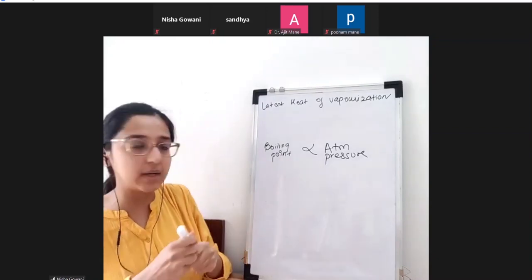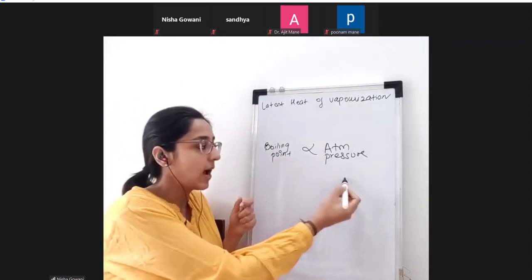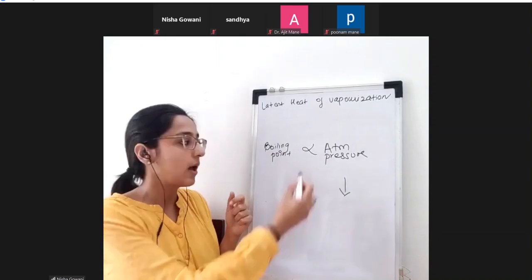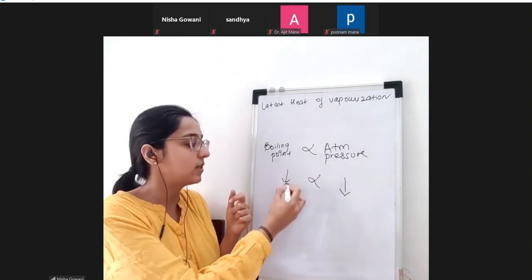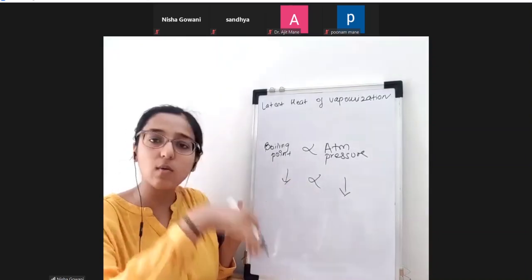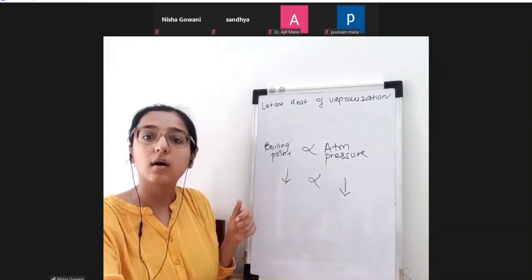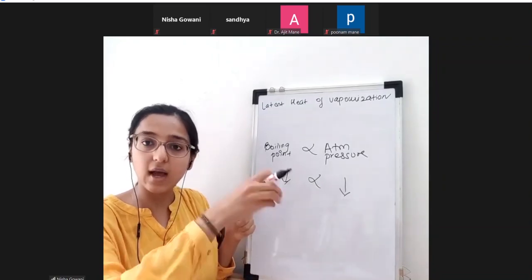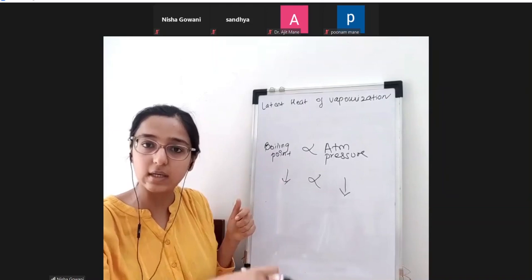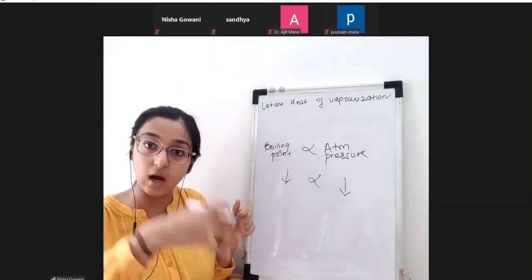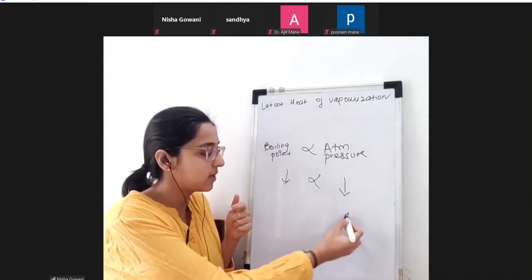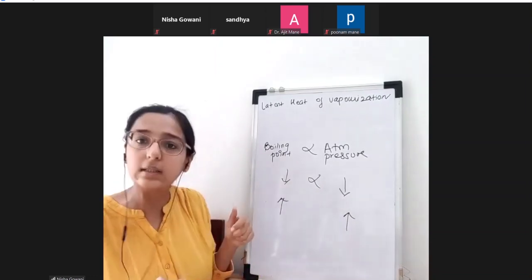As altitude increases, as the height increases, atmospheric pressure will decrease. And therefore, because this is directly proportional, even the boiling point will decrease. If I want to go down in a submarine, what will happen? Atmospheric pressure increases as I go below underwater. So the atmospheric pressure will increase and the boiling point will increase.